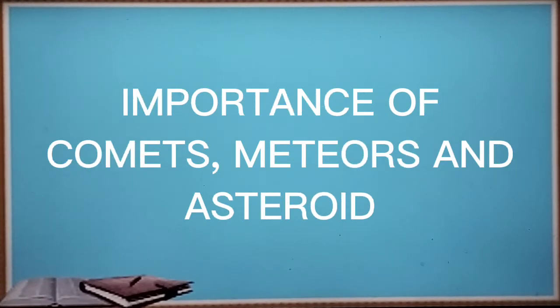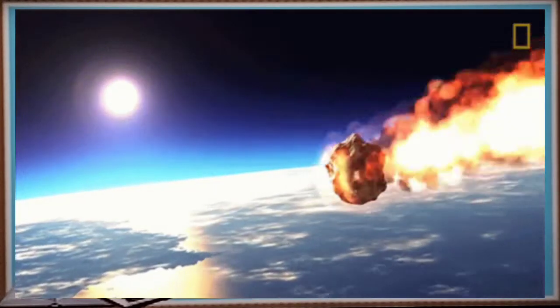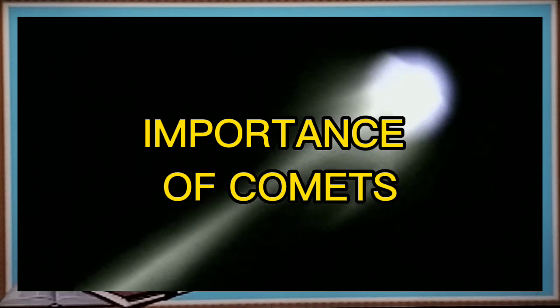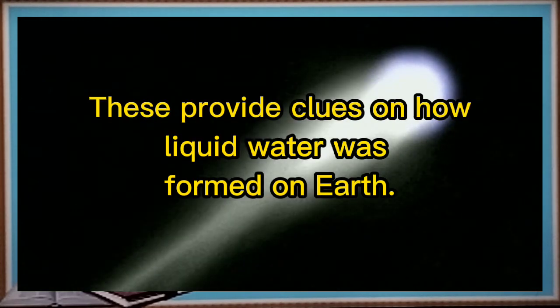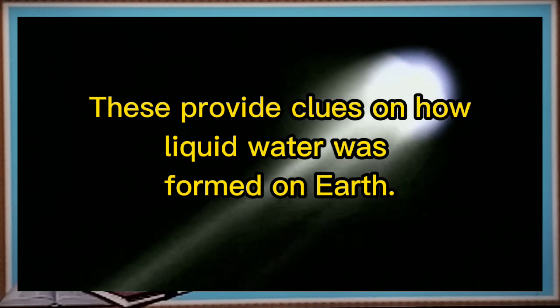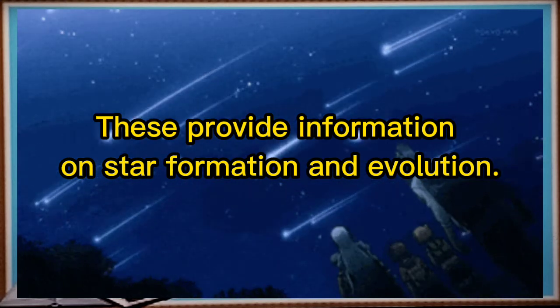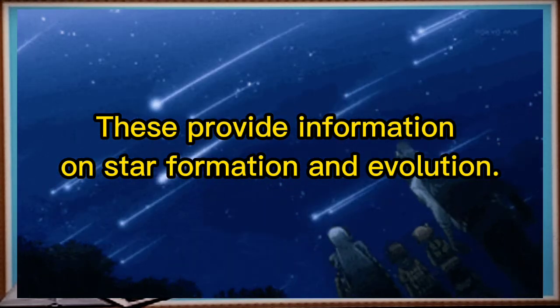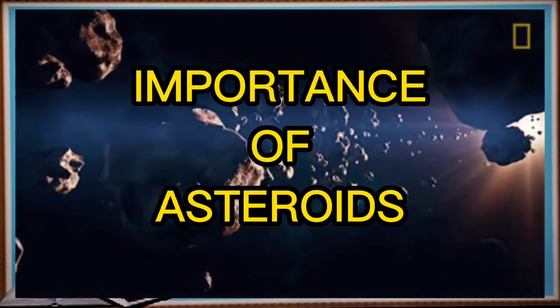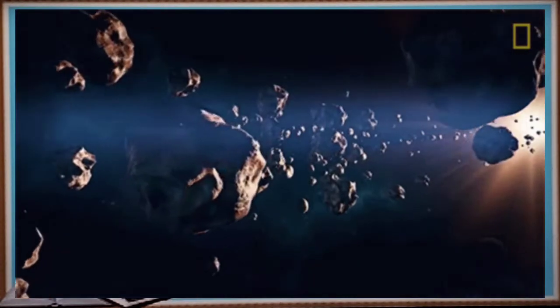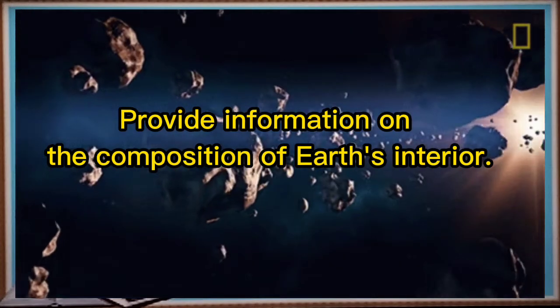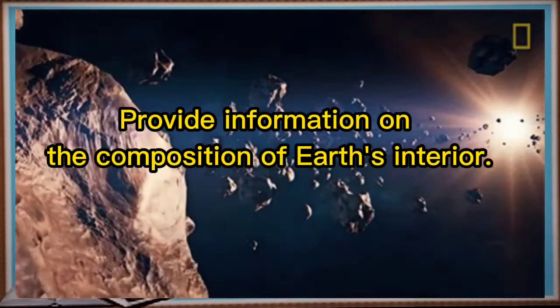Now, let's talk about the importance of comets, meteors, and asteroids. Do you have any idea what are the significance or importance of the following near-Earth objects? Well, for the comets, these provide clues in how liquid water was formed on Earth. And for the meteors, these provide information on star formation and evolution. And for the asteroid, this provides information on the composition of Earth interior.